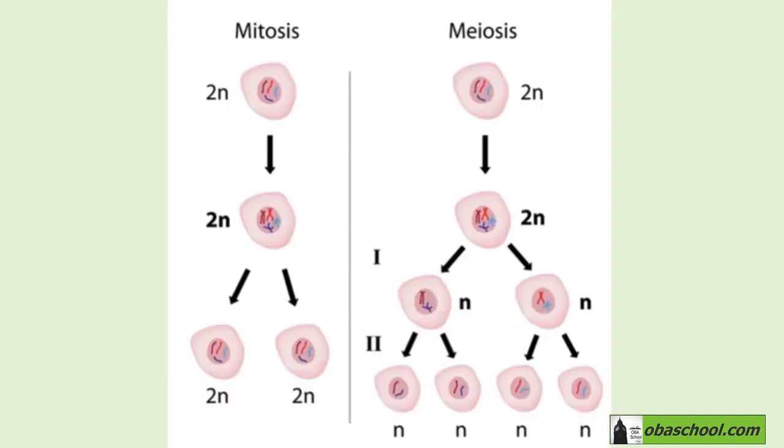We said sexual reproduction provides variation. So we're going to talk about variation in this video. The differences between asexual and sexual reproduction are reflected in the different types of cell division involved. In asexual reproduction, the offspring are produced as a result of mitosis from the parent cells.